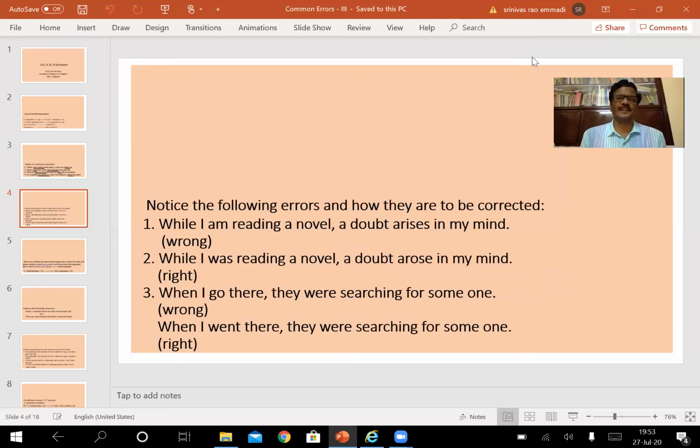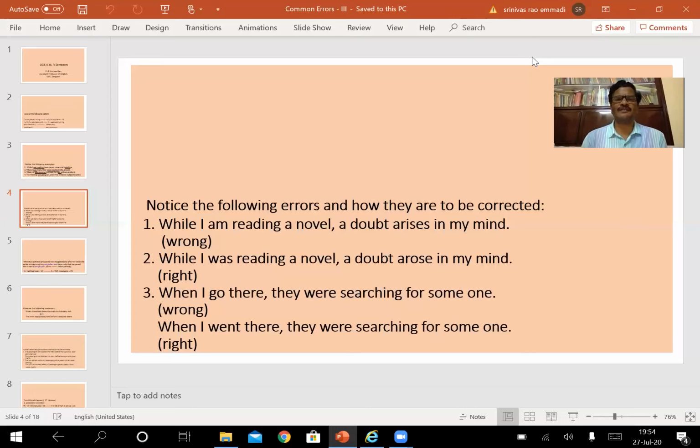Look at the examples here. While I am reading a novel, a doubt arises in my mind. The first clause is in present continuous tense, whereas the second clause is in simple present tense. As I have just explained, it should be: while I was reading a novel, a doubt arose in my mind. Doubt arose in my mind when the activity of reading a novel was going on.